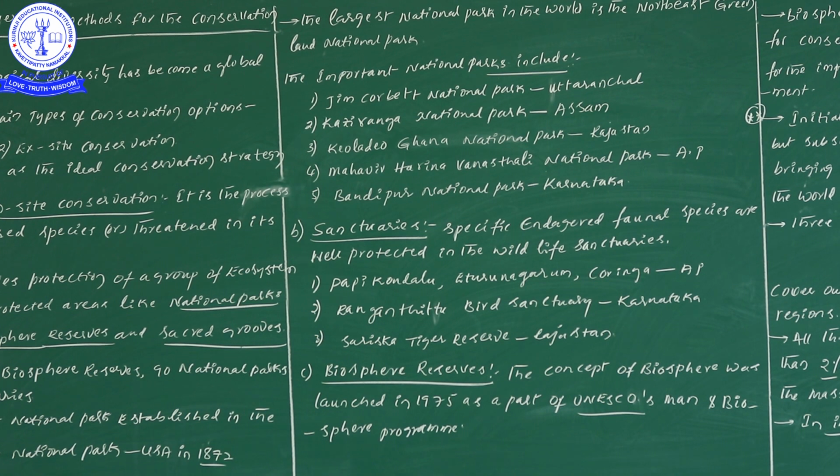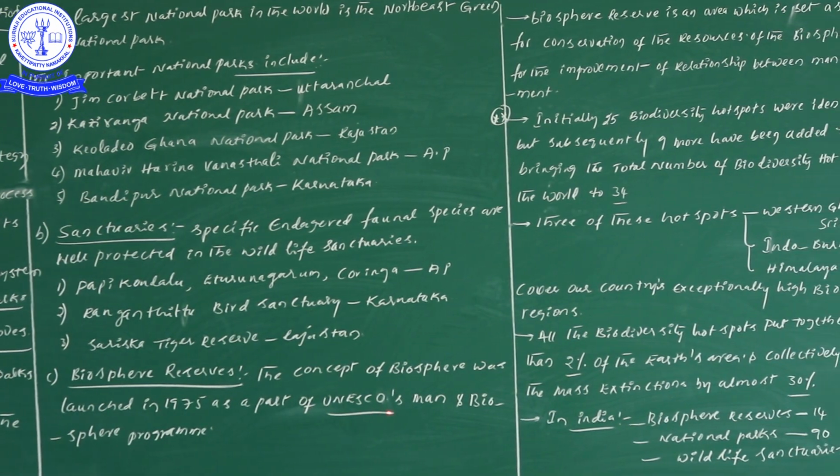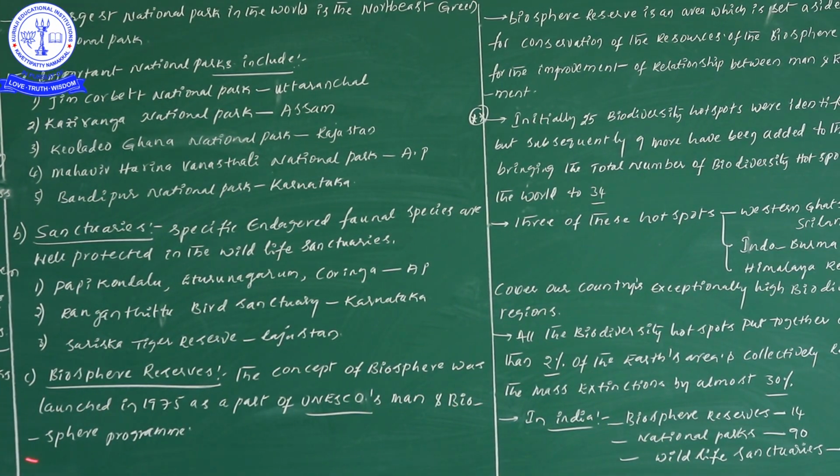Next, the third one concerned: Biosphere Reserve. The concept of the Biosphere Reserve was launched in 1975 as a part of UNESCO's Man and Biosphere programme.